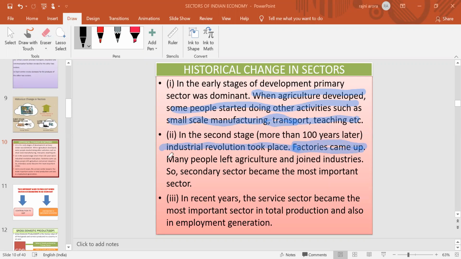Many factories came into existence, so many people left agriculture and joined industries, and the secondary sector became the most important one. After that, in the recent time period, the service sector became the most important sector in total production as well as in employment generation. Why? Because in today's time period, a lot of services are provided in each and every work, so the tertiary sector is playing the greatest role in the formation of GDP.